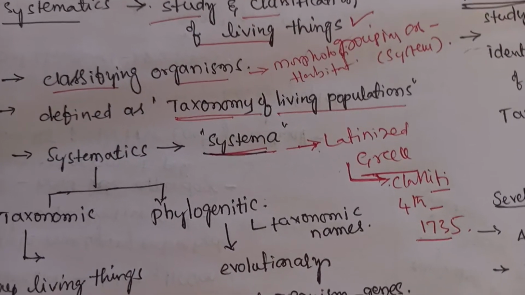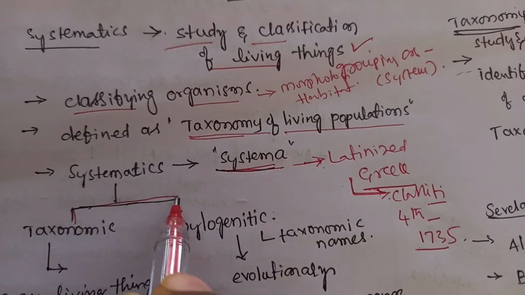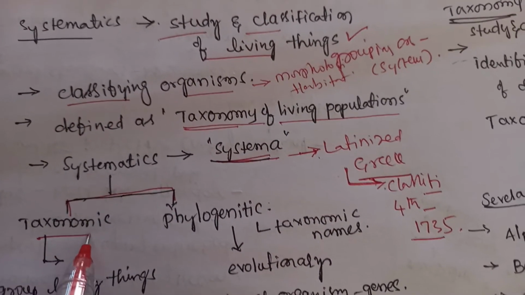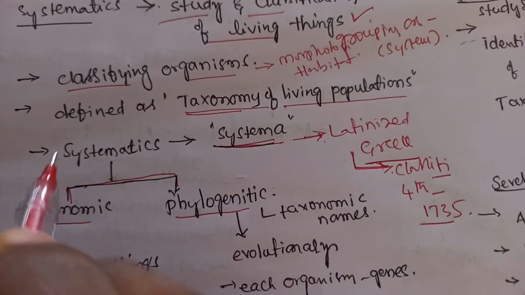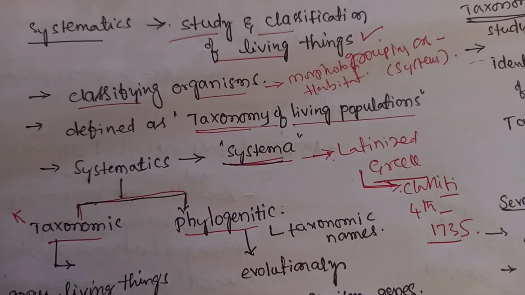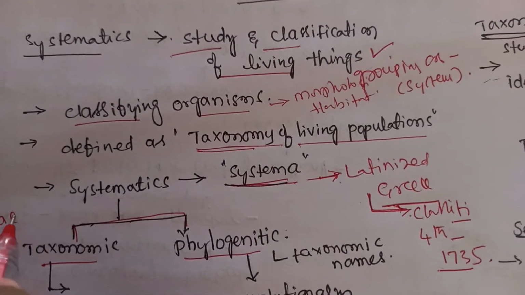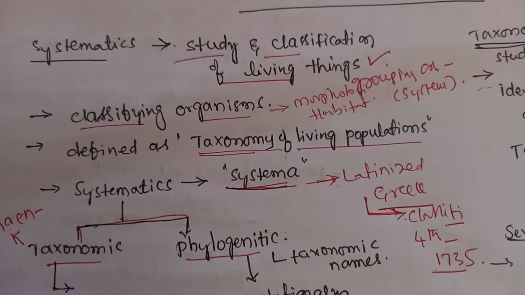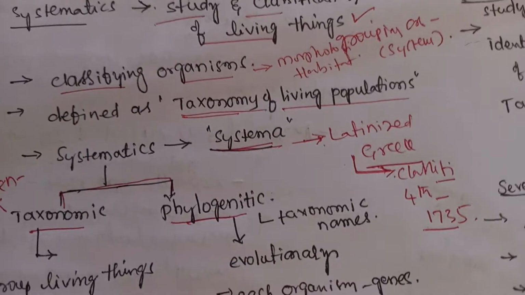So here systematics can be divided into two types. One is the taxonomic, another one is the phylogenetic. The taxonomic is also known as the Linnaean system. Another one is the phylogenetic system.